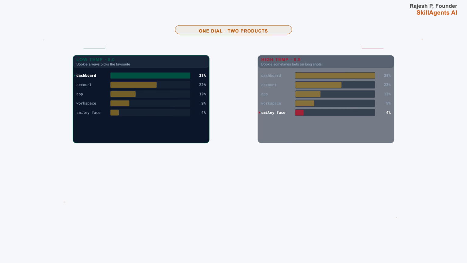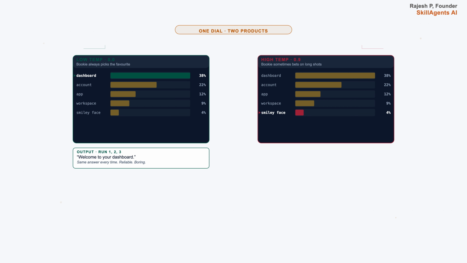At high temperature, somewhere around 0.9 or above, the bookie sometimes reaches down the board and bets on a long shot. Smiley face at 4% suddenly gets picked. That gives you creative, surprising, and sometimes wrong text. This is why the same prompt with the same model gives Raj a different answer every time he hits run. The board is the same, the picking style changed.